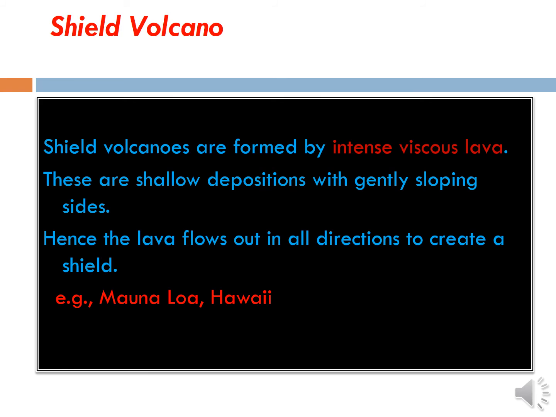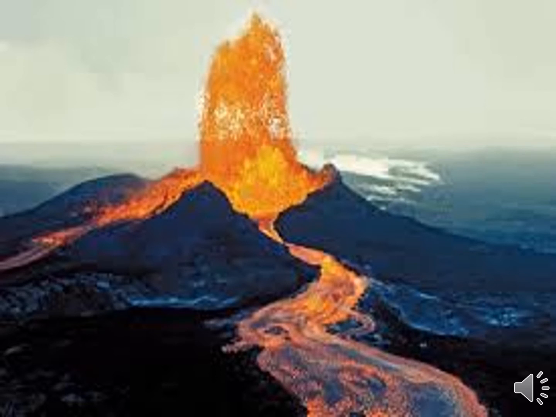So, we have seen 3 types of volcanoes based on their structure and composition: composite volcano, volcanic dome, and shield volcano. This is the picture of shield volcano. All the areas sloping. The sloping sides are there.